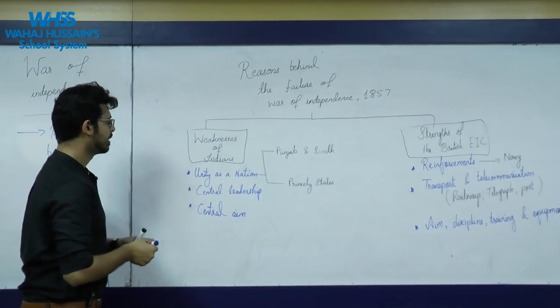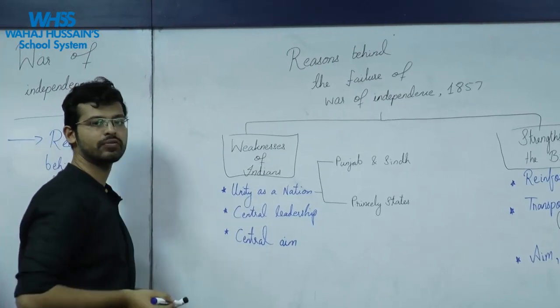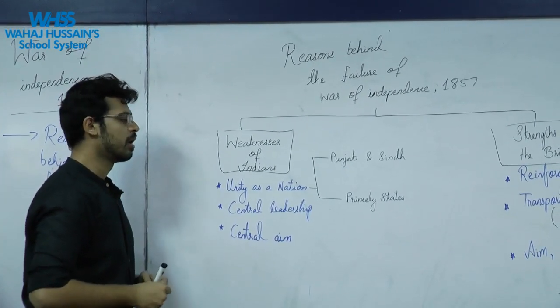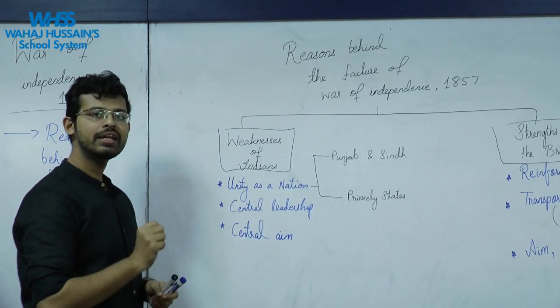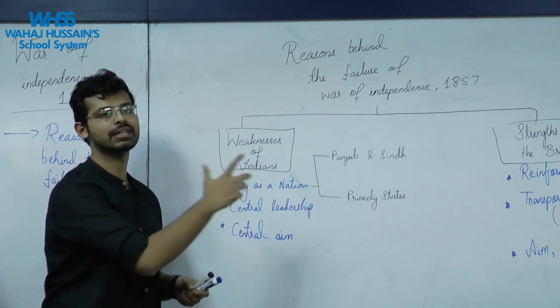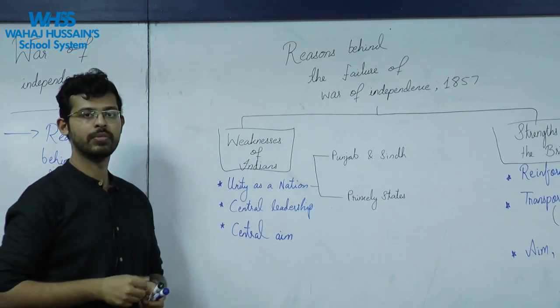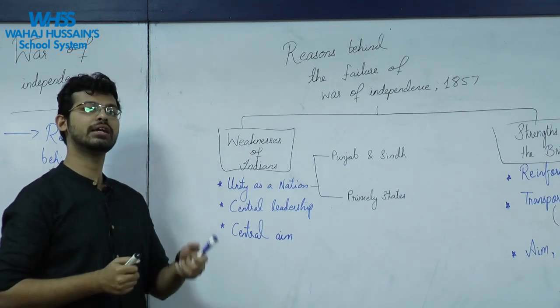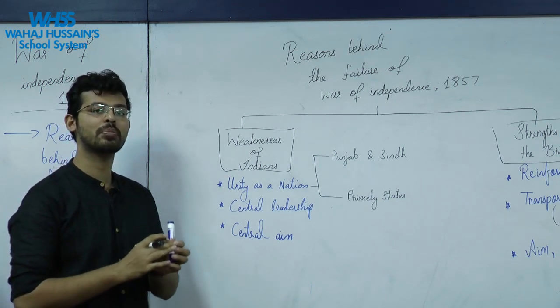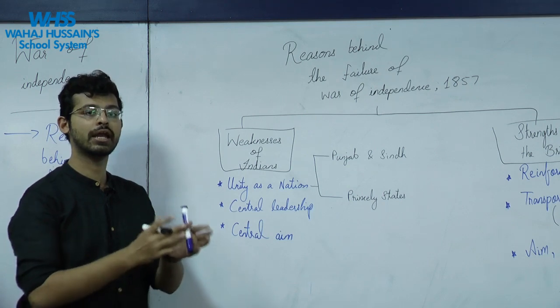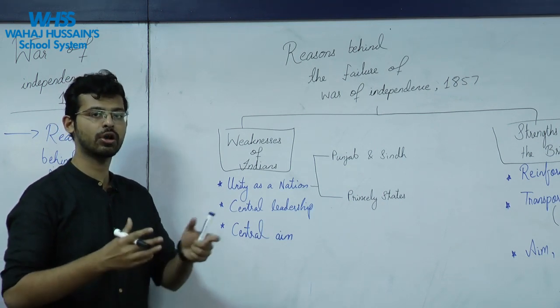So firstly, let's talk about the weaknesses of the Indians. To begin with, the Indians were not united as a nation. Means what? That there were many Indians who did not participate properly in this War of Independence 1857. They were not united.